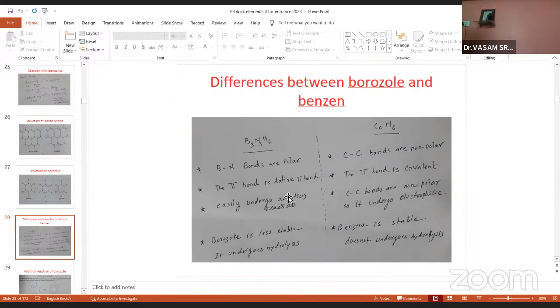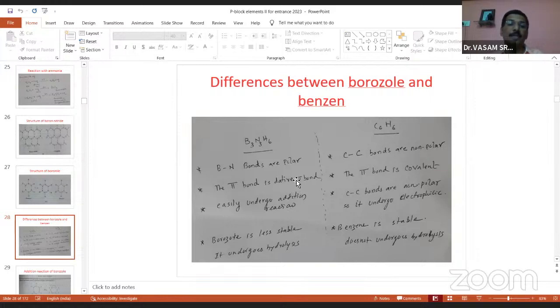And now you see the important differences between borazole and benzene. The most important point from the examination point of view: you have already seen the borazole structure and the benzene structure, but the B–N bond is polar. Why? Because N is a donor and boron is an acceptor, giving partial plus and minus charges. Whereas the C–C bonds are non-polar.